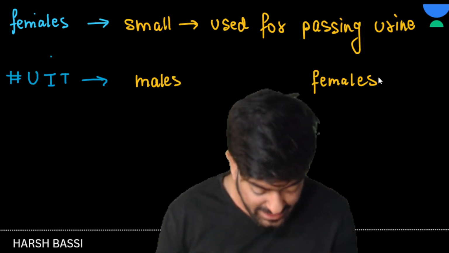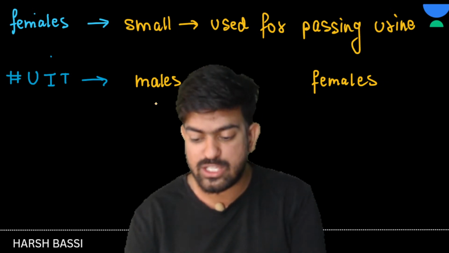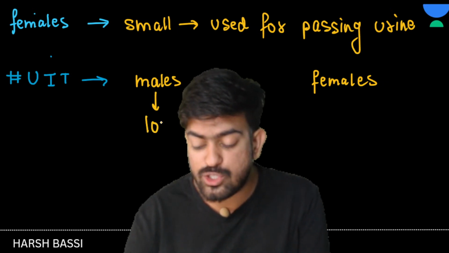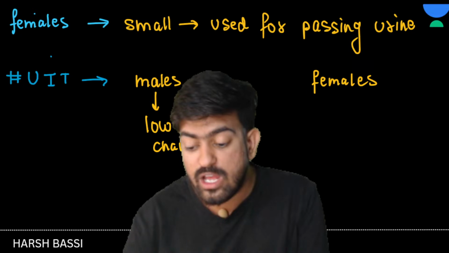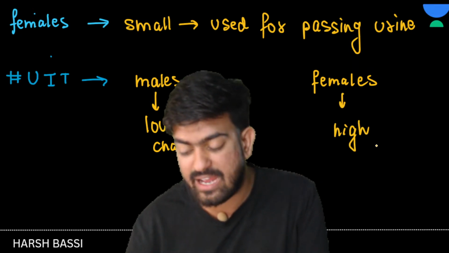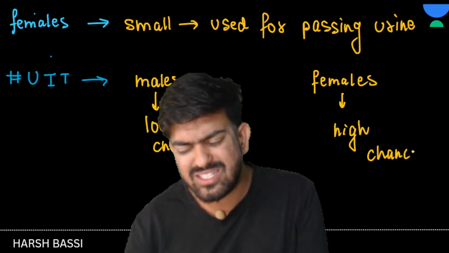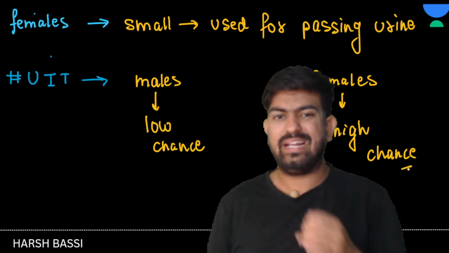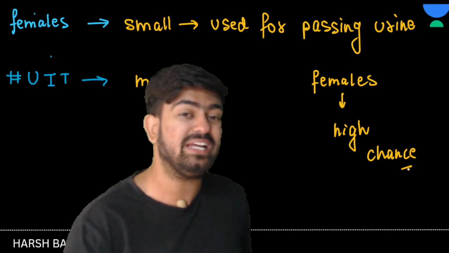So sir, males are having the low chance of UTI. Why? Because of long ureter. Because of the long ureter, and females are having a high chance. What is this logic, sir? If the ureter is bigger, how are the chances of infection lower?